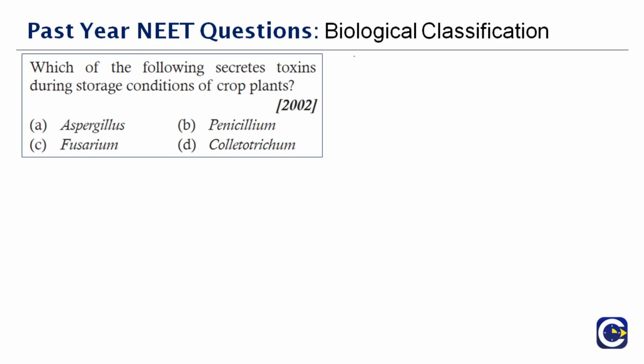Which of the following secretes toxin during storage condition of crop plants? You're given 4 options here: Aspergillus, Fusarium, Penicillin, Calyptotrichum. All these are collectively fungi. Particularly when we talk about fungi, they are classified into basidiomycetes or deuteromycetes depending upon the genus or the family that they belong to. Out of the 4 options given here, the correct answer goes to Aspergillus.